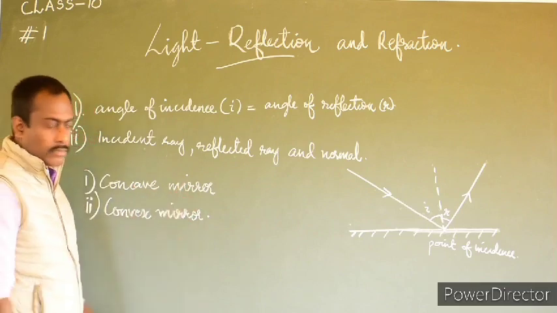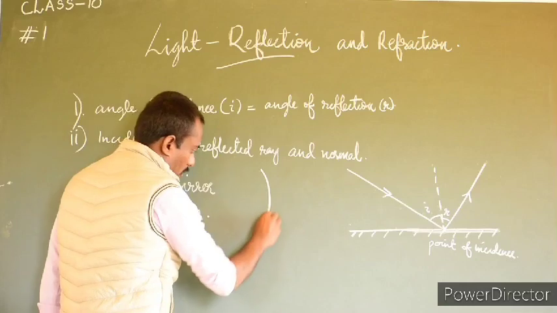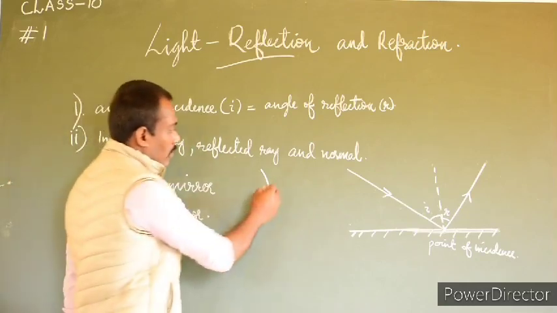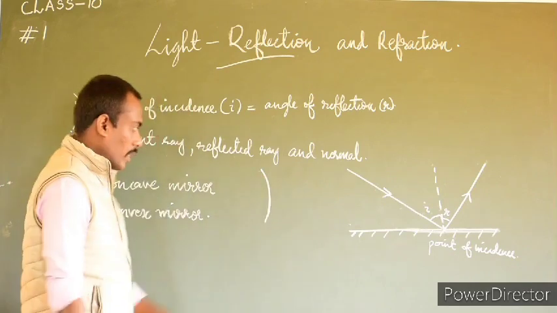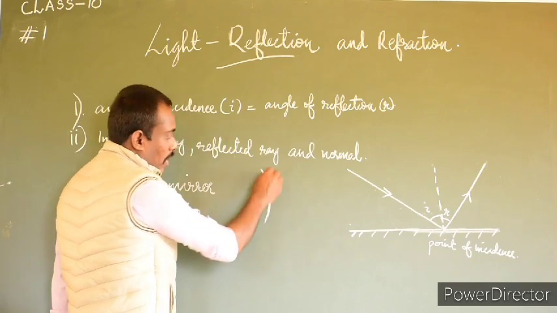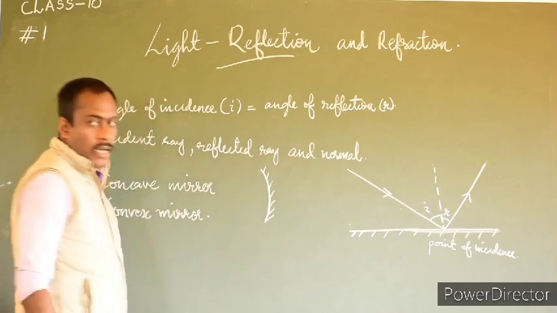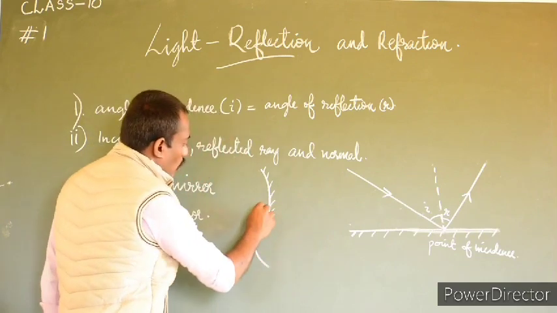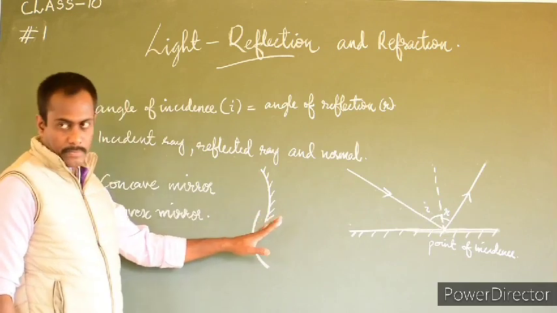A concave mirror is spherical in shape, but its reflecting surface is bent inwardly. That means the smooth surface is bent inwardly, and this is the rough surface of the mirror. And the reflecting surface of a convex mirror bends outwardly.